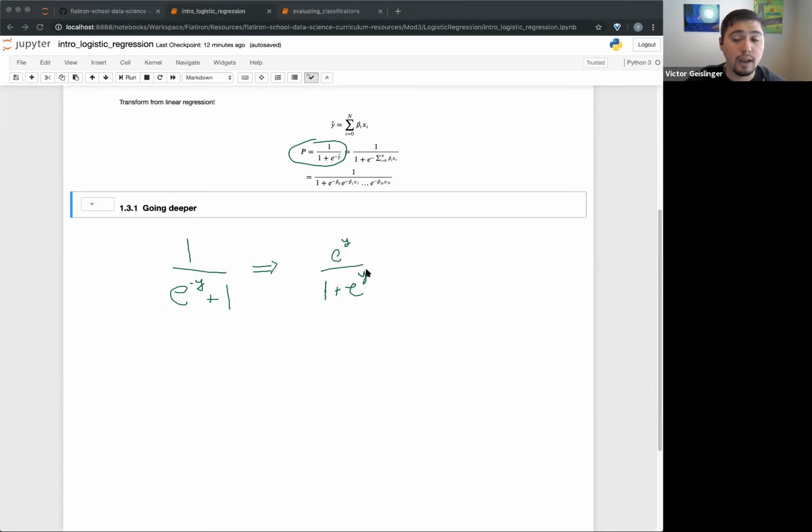Remember that on a linear regression, y hat could be basically any value because it's a line that could extend outward directly. Y hat could be from negative infinity to infinity. It reaches out to those points, so it can go as high as possible or as low as possible. There was no limit in that sense. So we want to see what happens when y is infinity and negative infinity.